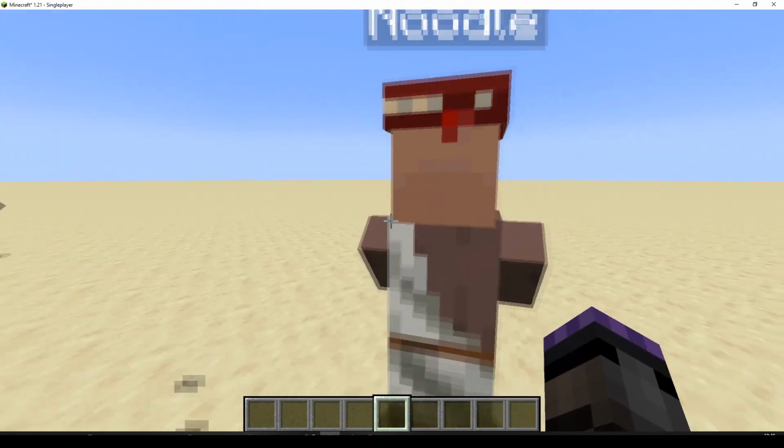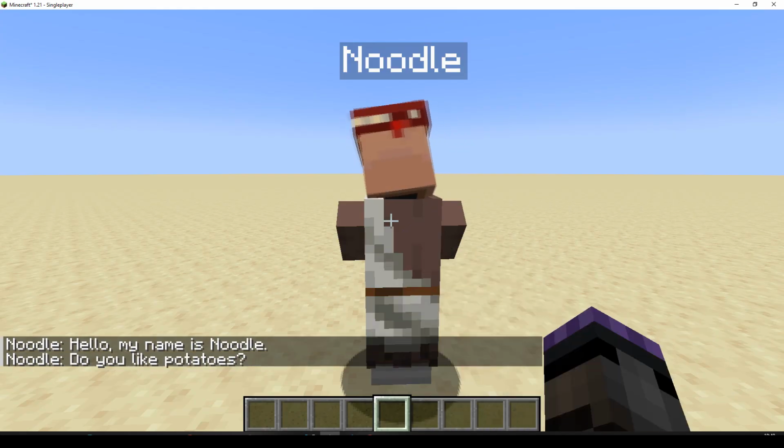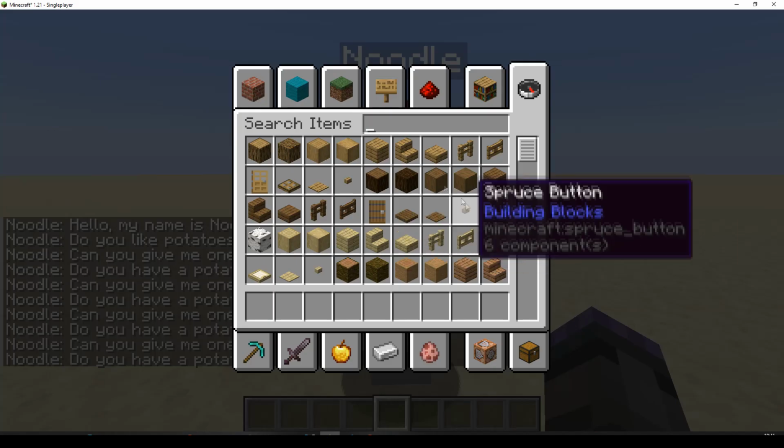Noodle, he's a bit more complicated. He's got a fetch quest. So if I talk to him, my name's Noodle, do you like potatoes? Can you give me one? Do you have a potato? Can you give me one? He's now stuck waiting for a potato.